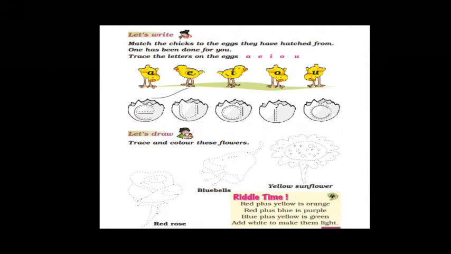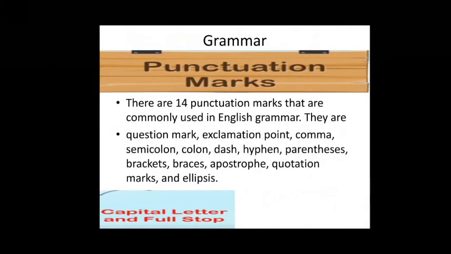Trace and color these flowers. Three flowers are given, children. What you have to do is trace and color. One is a red rose, another one is bluebells, and the third one is a yellow sunflower. This activity also you have to do by yourself and do a nice coloring.